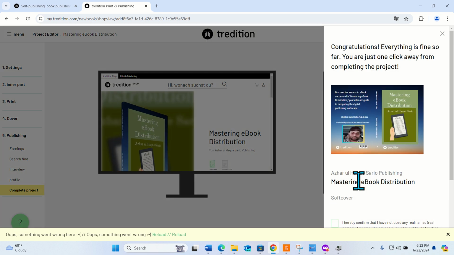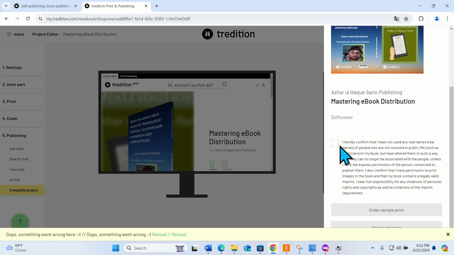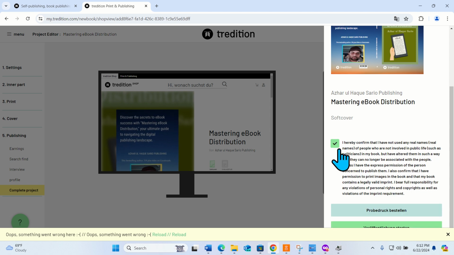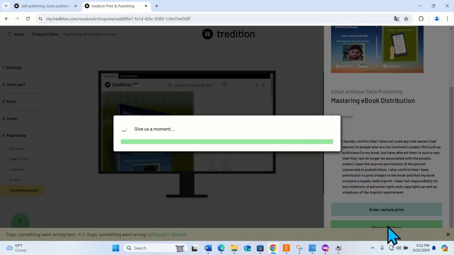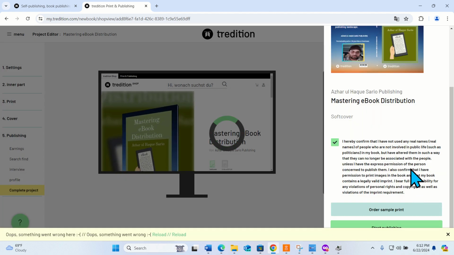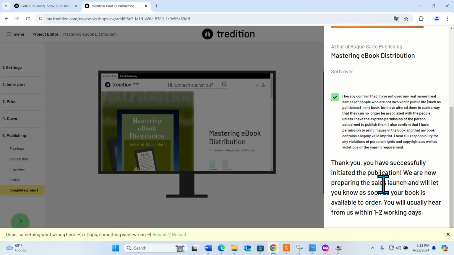It will ask whether you have not abused anyone, whether you have not used the names of Star Publishing. This is Star Publishing. Okay, so it is now done. Thank you. You have successfully initiated publication. We are now preparing the sales launch. We'll let you know in 1 to 2 working days. See, I got the message on mobile.